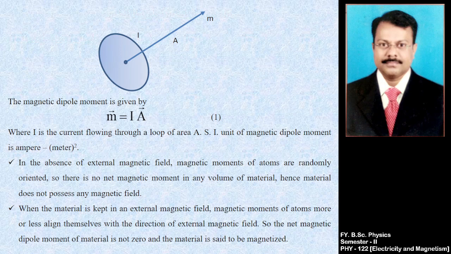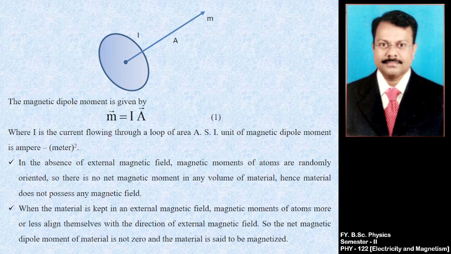Now this is the diagram of a magnetic dipole moment. This is the circular current loop. I indicates the current, A indicates the area of the loop, and this is the direction of the magnetic moment. The magnetic dipole moment is given by the equation vector m equals I times vector A, where m is the magnetic dipole moment, I is the current, and A is the loop area. The SI unit of magnetic dipole moment is ampere meter square.